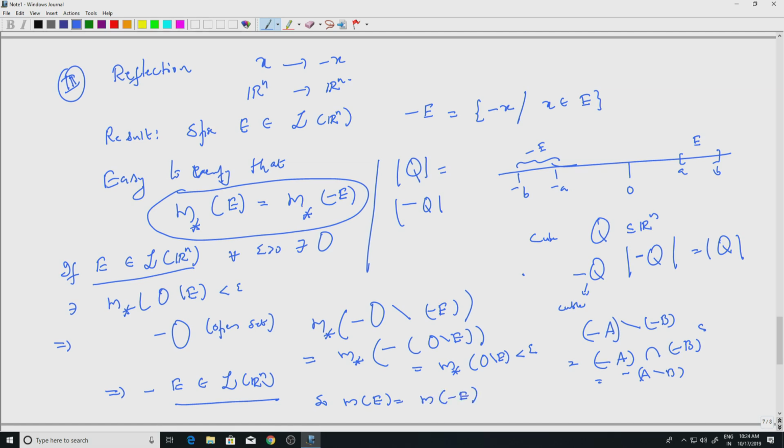Okay, so let me stop with some remarks. We have just seen three invariance properties of the Lebesgue measure. It is translation invariant. With respect to dilation, we have a different kind of invariance, and it is reflection invariance. You will notice that the last two examples, the dilation and the reflection, are linear maps from Rn to Rn, and so you can ask the question, how does the Lebesgue measure behave with linear transformations on Rn.